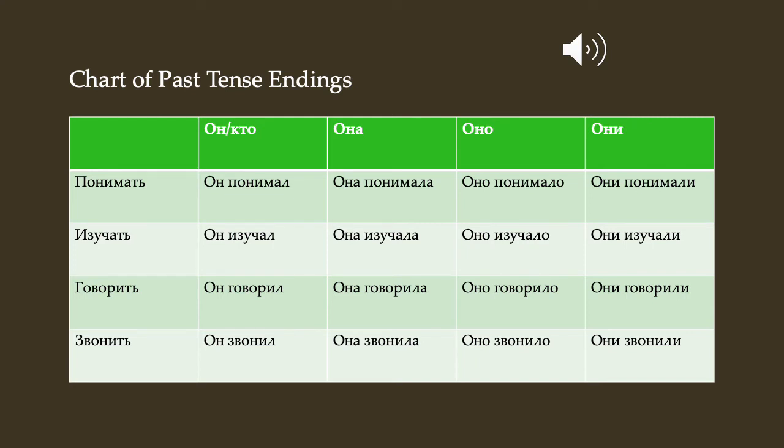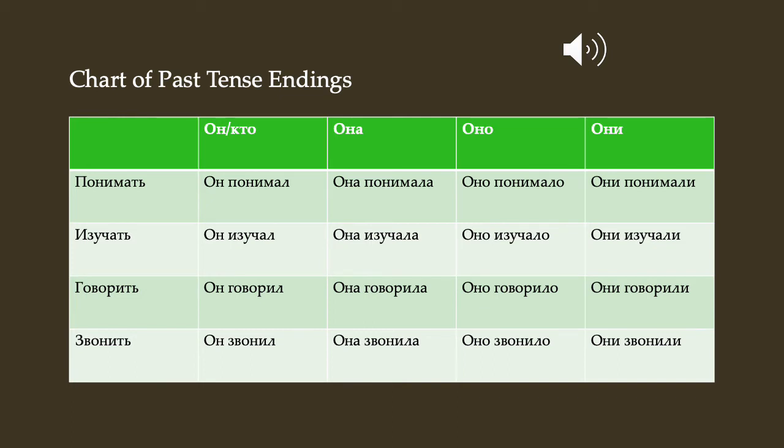If the subject is neuter, so оно or some neuter noun, and you might be asking, how many neuter verb subjects are there? Well, there aren't a huge number, but they do exist. So let's go ahead and learn the endings. We're going to add this neuter ending, which is -ло. So оно понимало, оно изучало, оно говорило, оно звонило.